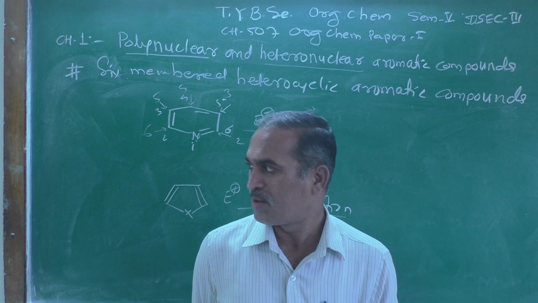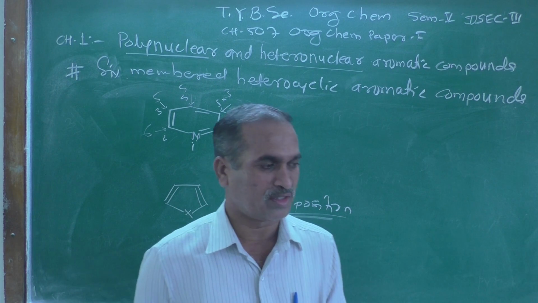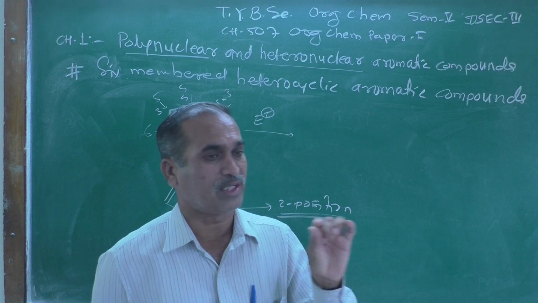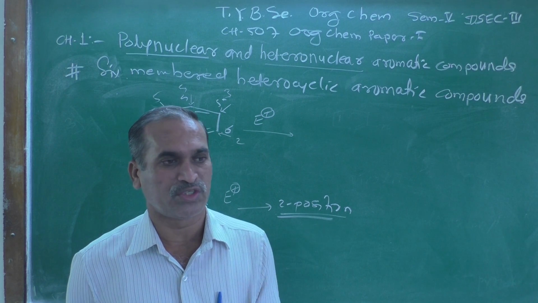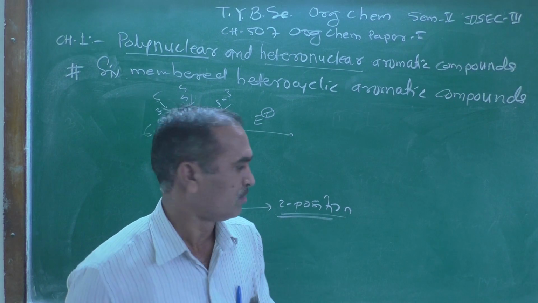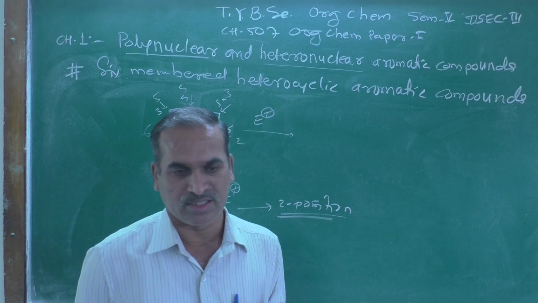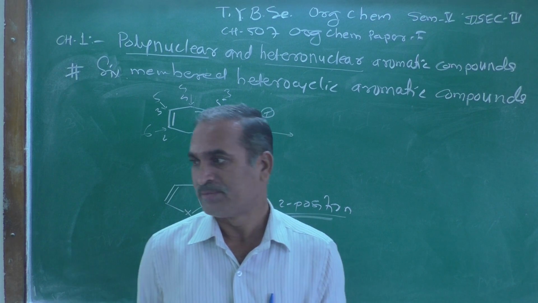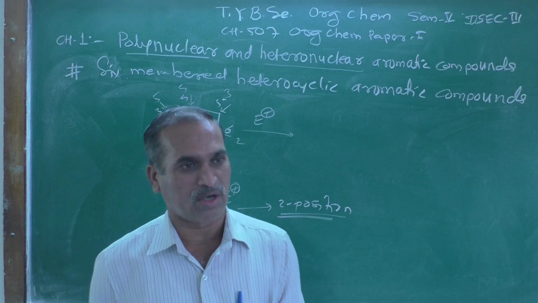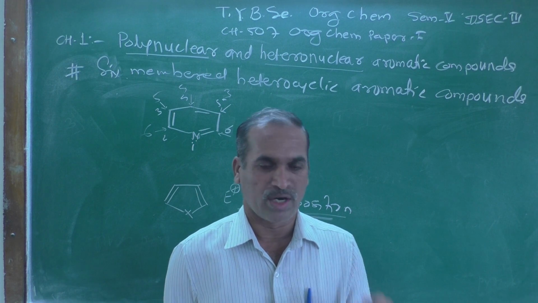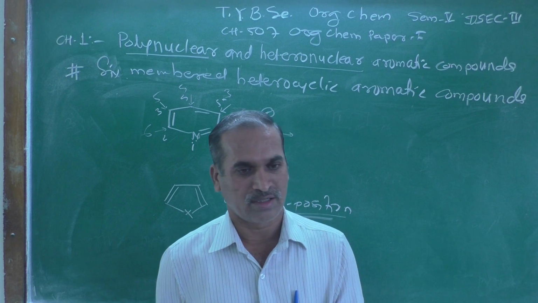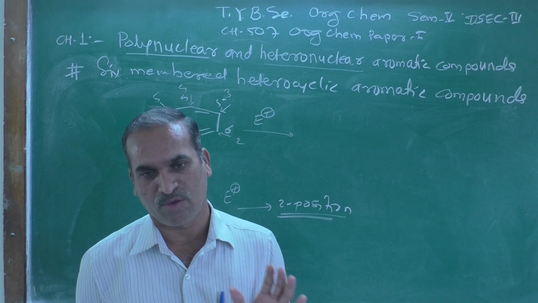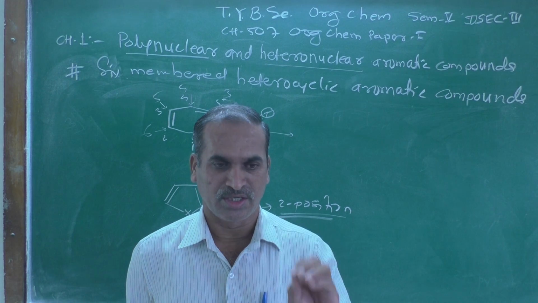And thermodynamically, the attack of the electrophile at the 2 position is the most favorable. Therefore, whenever there is a 5-membered heterocyclic aromatic compound, there are 3 common ones: first furan, second pyrrole, and third thiophene, and we have studied them in detail.